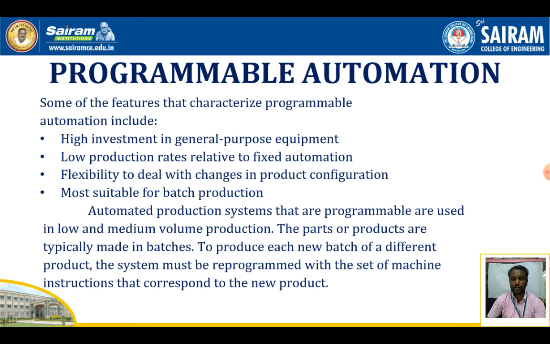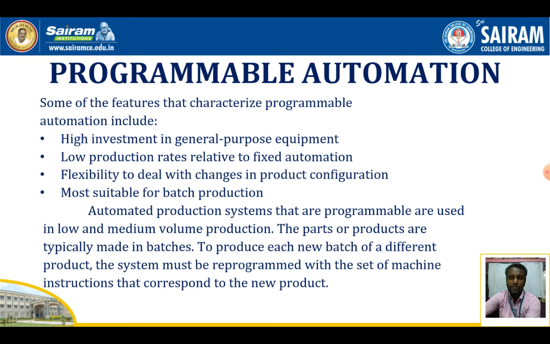Here we manufacture a different variety of products, and the volume is lower compared to the fixed automation system. It needs high investment in general purpose equipment and has a relatively low production rate compared to the fixed automation system. It has the flexibility to deal with changes of product configuration.